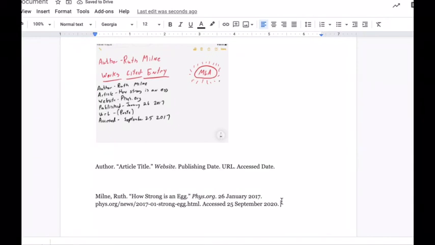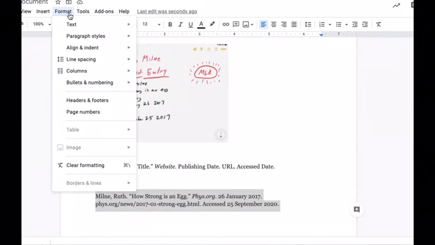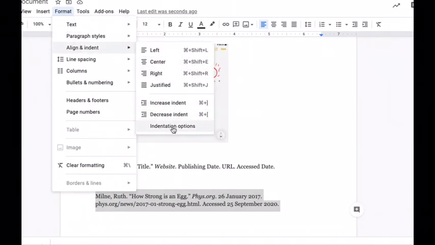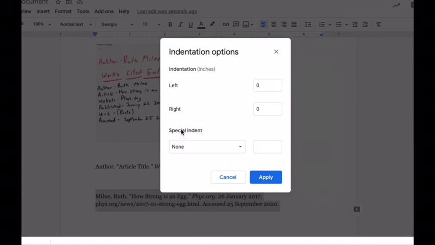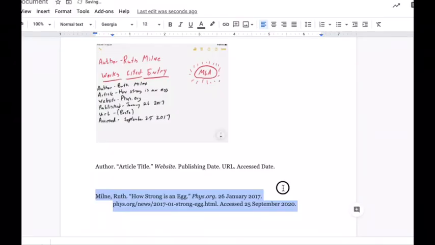When we have a works cited section in MLA format, we need to put the proper type of indentation. That type of indentation is called a hanging indent. Basically, the first line is far to the left, and every other line is spaced over a little bit. The way we do that, at least in Google Docs, we click Format, Align and Indent, Indentation Options, Special Indent. We click Hanging, Apply, pow, and there we go.